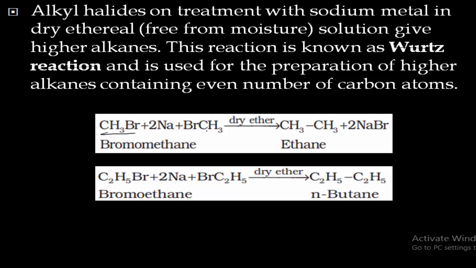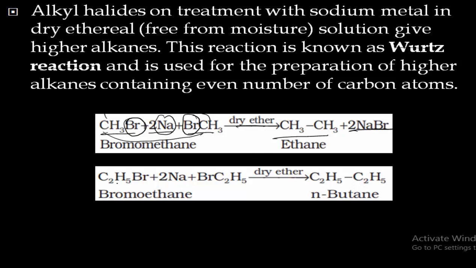CH3Br, when it reacts with another mole of CH3Br in presence of 2 sodium atoms in dry ether, it will give ethane. So one Na will react with one Br, and since 2 Na is taken, another Na will also react with Br. Thus it will form 2 NaBr, and the remaining CH3 and CH3 will form a bond with each other to form ethane.